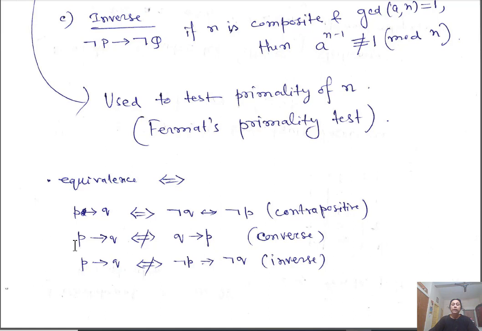And for P implies Q, the converse statement is Q implies P. P implies Q is not equivalent to Q implies P. And the inverse is also not equivalent to the original. The inverse statement of this is negation of P implies negation of Q. So P implies Q is not equivalent to negation of P implies negation of Q. However, Q implies P, the converse statement, and this inverse statement, they are equivalent. Okay.